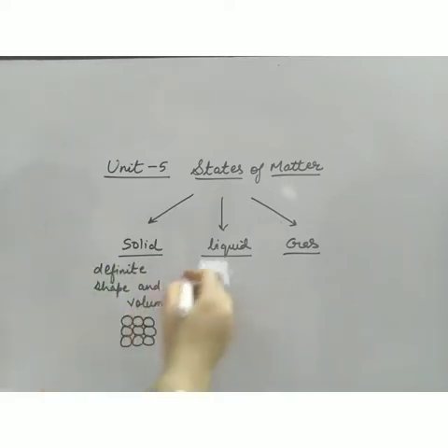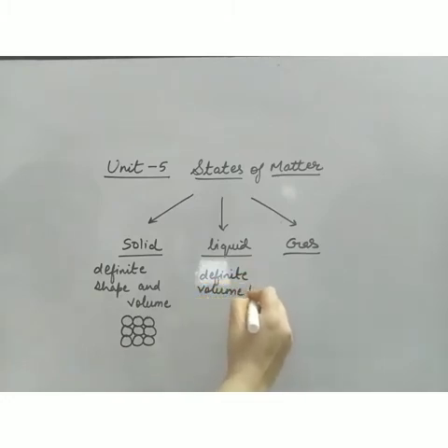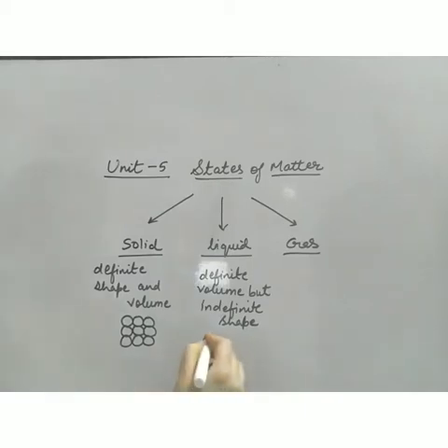What is liquid? Definite volume but indefinite shape. The shape is not fixed. Liquids take the shape of the vessel in which they are filled. This is liquid state. There is some space between the particles. As compared to solids, the intermolecular distance is increasing and the intermolecular attraction is decreasing. So in between the particles, some space is there. The particles can move.